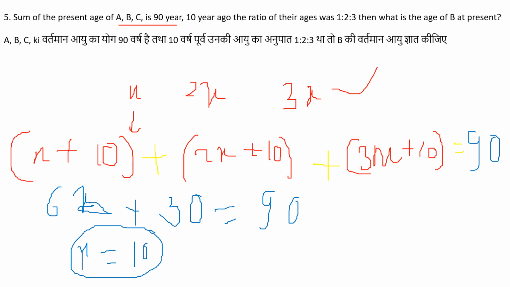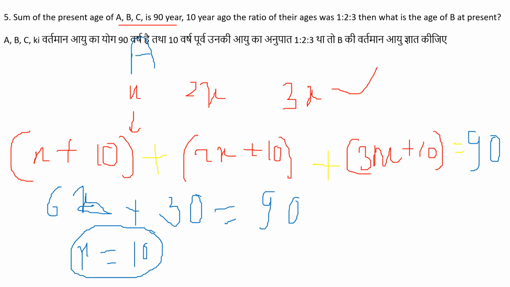When the 30 goes to this side, there will be 60, and 60 divided by 6, so x equals 10.